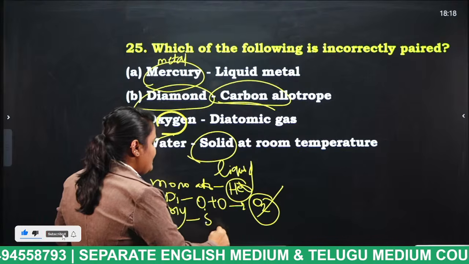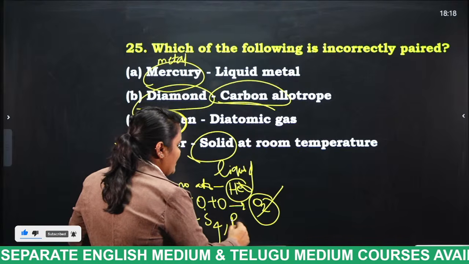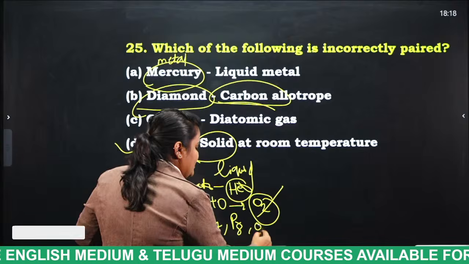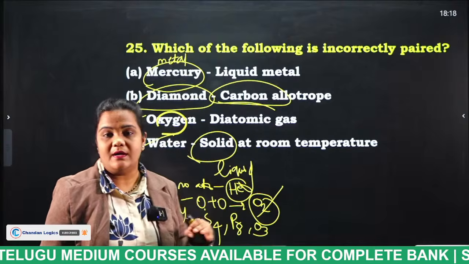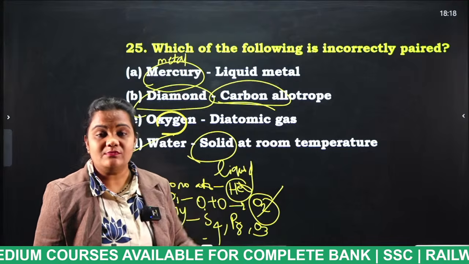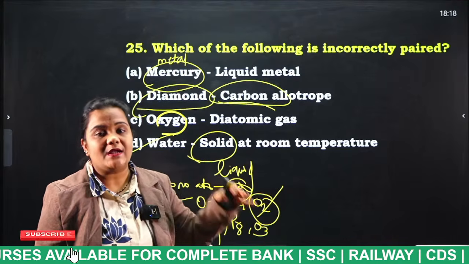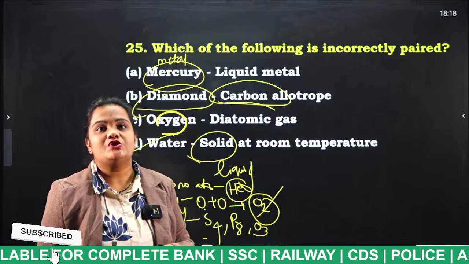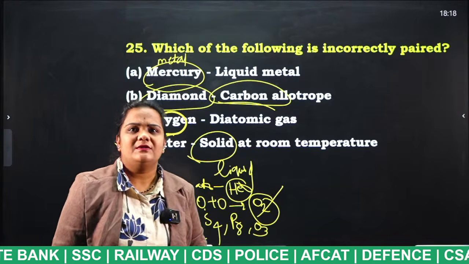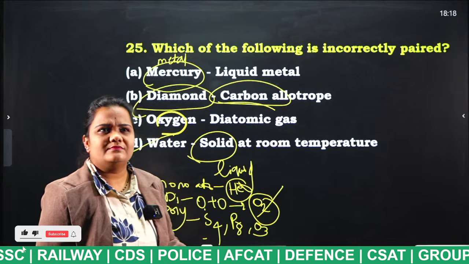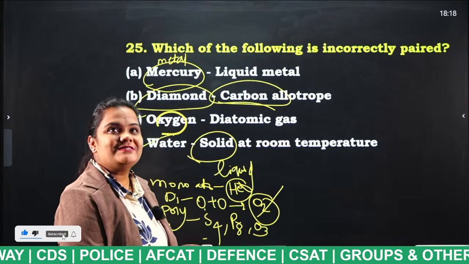Poly means, for example, sulfur, phosphorus and ozone. These are considered polyatomic. If they have more than two atoms, we call them what, students? Polyatomic gases. For sure I will explain in the morning session.